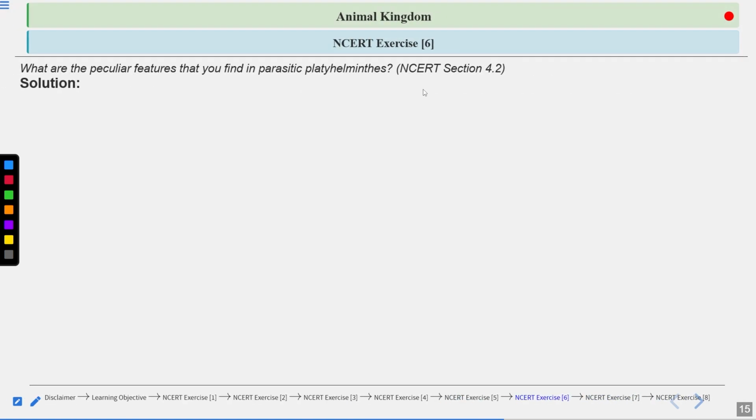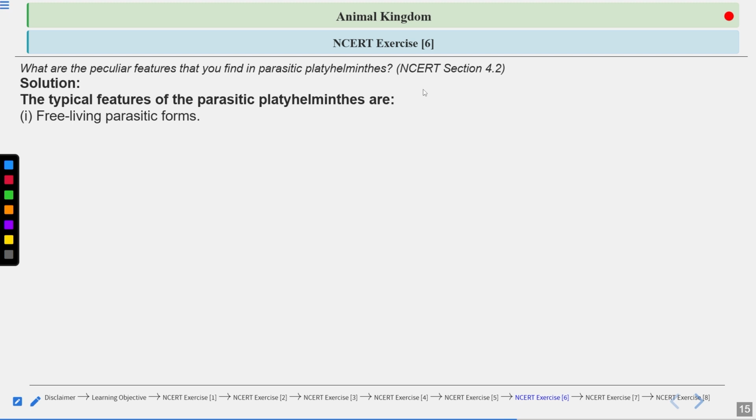So this was our question. What are the peculiar features that you find in parasitic platyhelminthes? A typical feature of the parasitic platyhelminthes: there are free-living and parasitic forms. Parasites are found inside the body of different organisms.